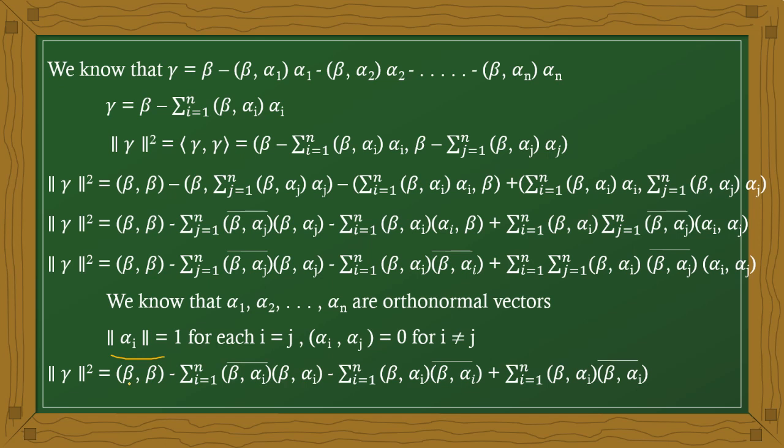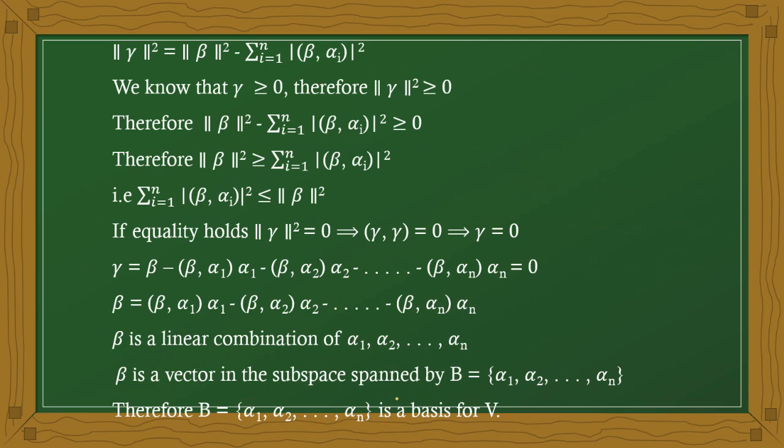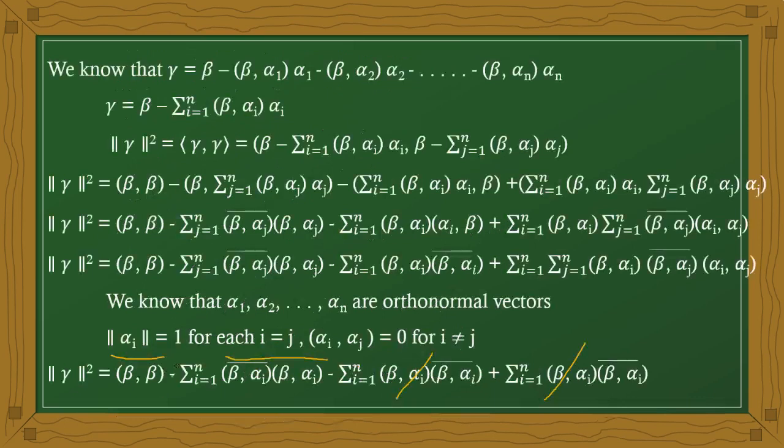Okay, beta, beta and the inner product of beta alpha i, it is a conjugate value. Beta alpha i conjugate value and the same. Now these two values are the same, therefore we can cancel the values. Here the inner product of betas is nothing but the norm.